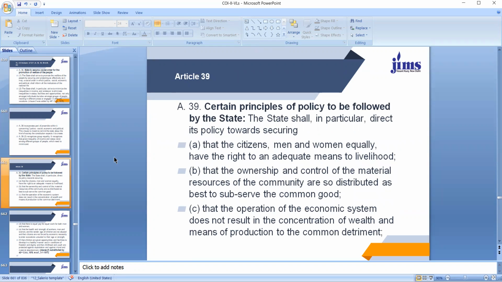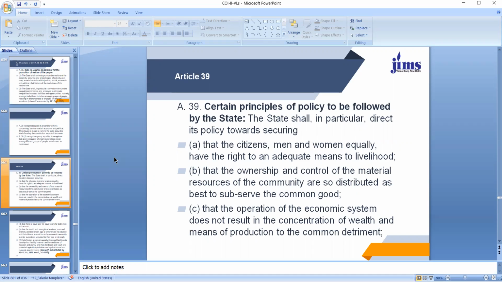Then coming to Article 39, which says that certain principles of policy are to be followed by the state. The state shall in particular direct its policy towards securing that the citizens, men and women, equally have the right to an adequate means of livelihood. So this is a very important directive principle, that the state shall ensure that all men and women equally have the right to adequate means of livelihood.